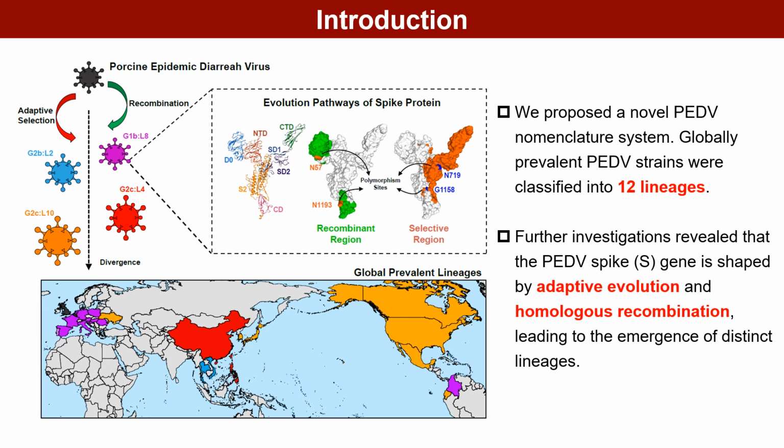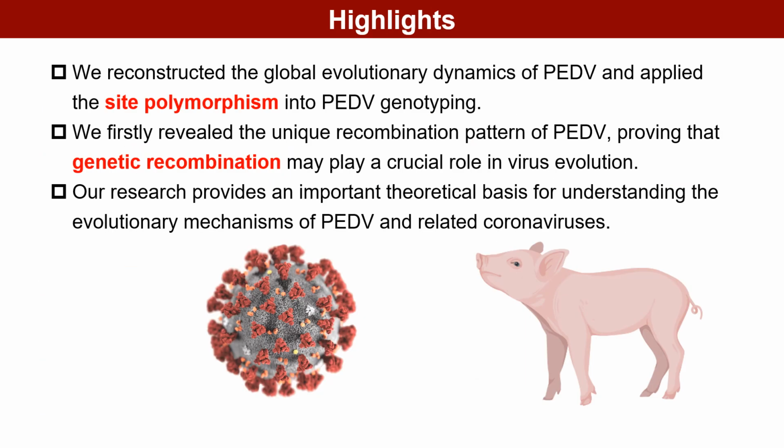We also found that different regions of the PEDV spike gene are affected by adaptive evolution and homologous recombination respectively. These two factors jointly drive virus evolution. The highlights of this study are as follows. Through comprehensive data analysis, we applied the polymorphism patterns of amino acid sites to the genotyping system and reconstructed the global evolutionary dynamics of PEDV. For the first time, we revealed the unique recombination pattern of PEDV, proving that genetic recombination may play a key role in virus evolution. Our research provides a better understanding of the evolution pathway of PEDV and other related coronaviruses.